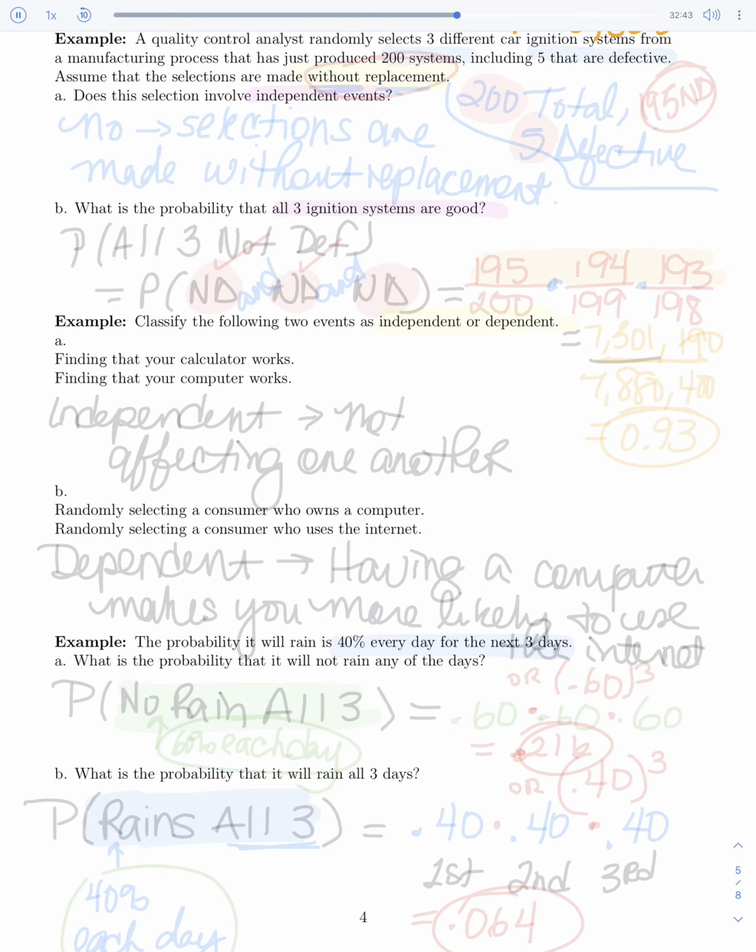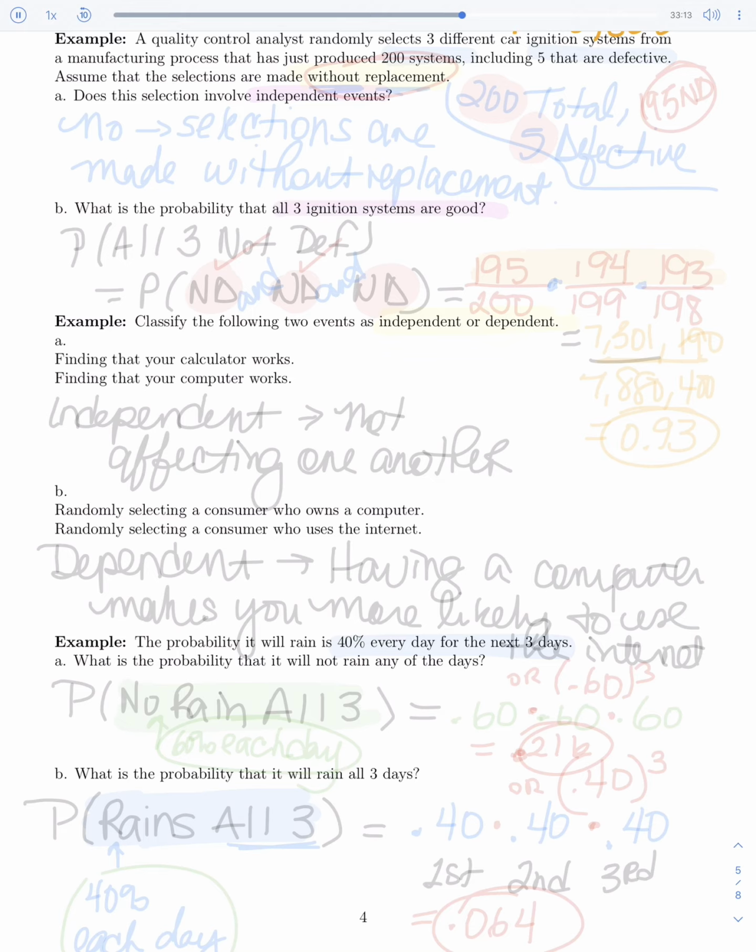Let's take a look at another problem. On this next one, starting on the first problem on the next page, a quality control analyst randomly selects 3 different car ignition systems from a manufacturing process that just produced 200 systems, including 5 that are defective. Assume that selections are done without replacement. Does the selection involve independent or dependent events?